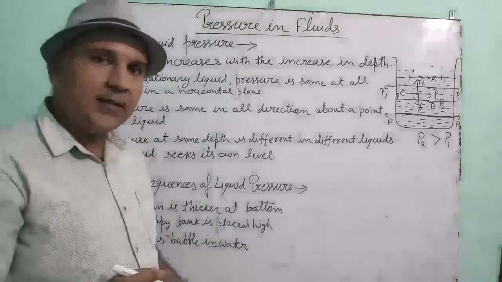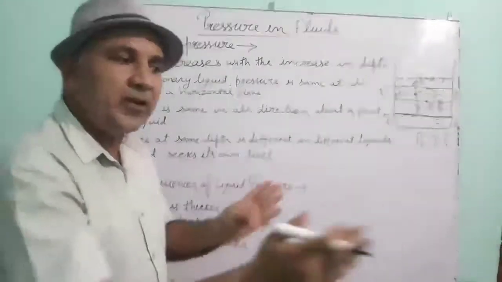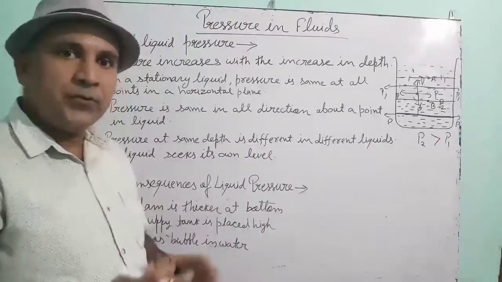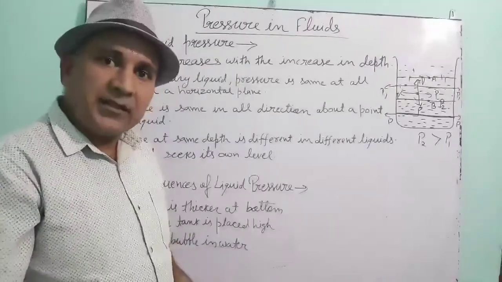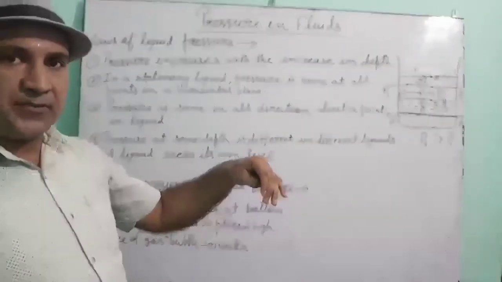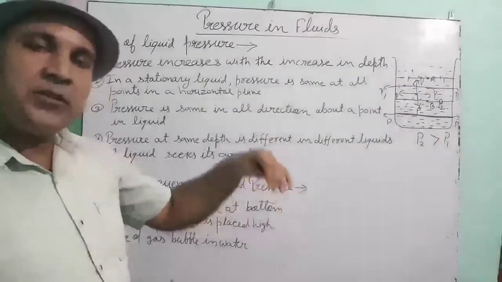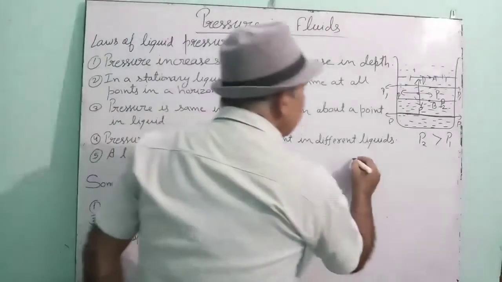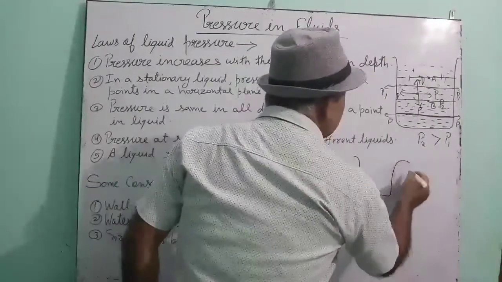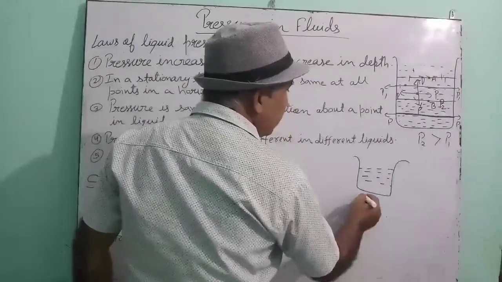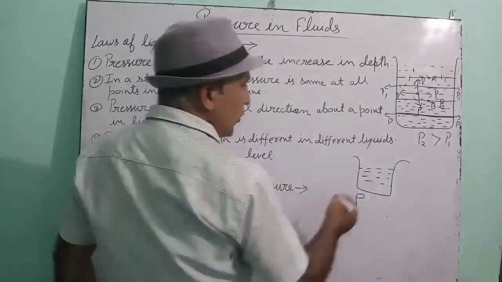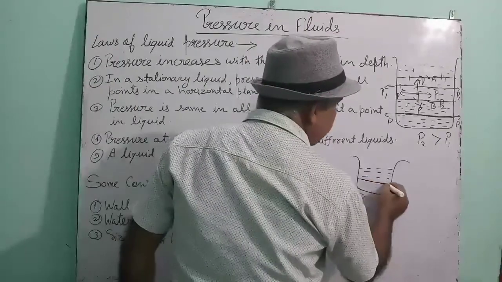Now the fourth says that if you take two different liquids whose densities are different, then at the same depth, the pressure will be different. Suppose you are taking one liquid whose density is rho, at a particular height.